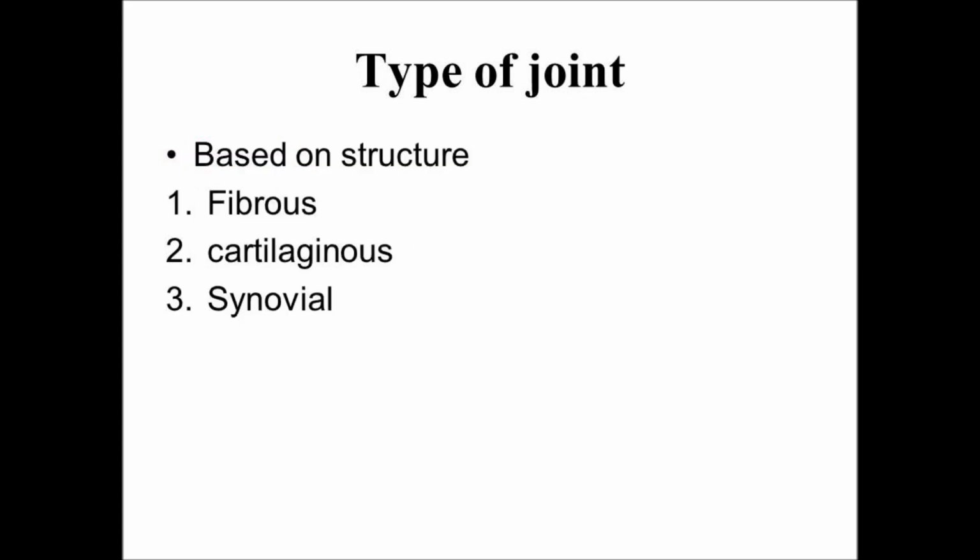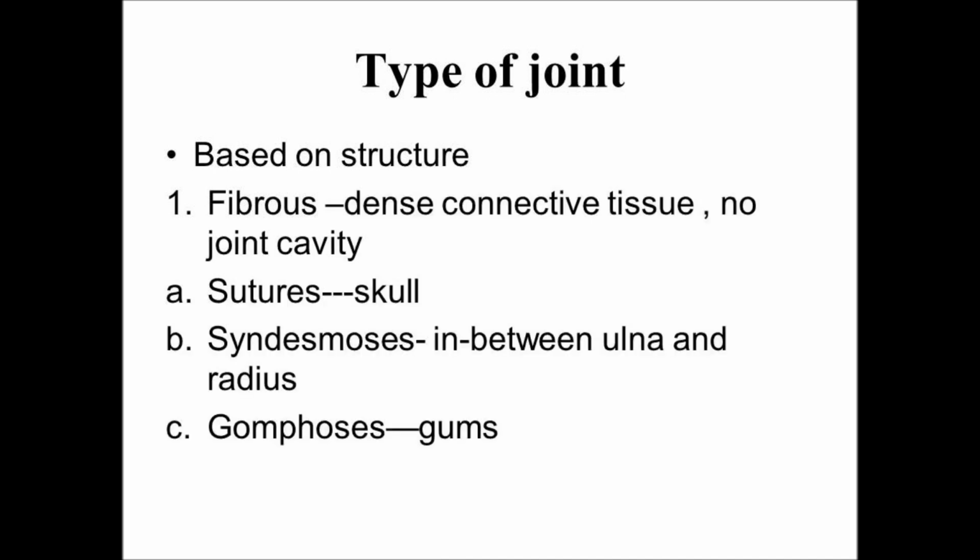Moving to the types of joints based on structure. What are the structures? There are fibrous joints, cartilaginous joints, and synovial joints. Moving to the fibrous joints. A joint means a connection of bones.